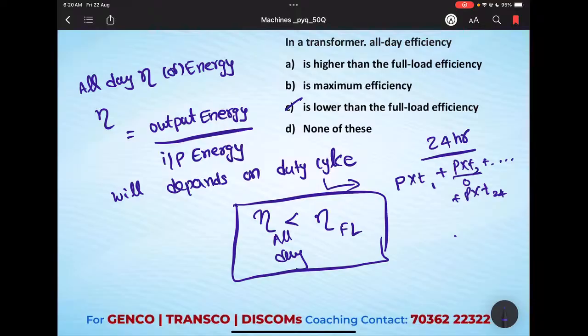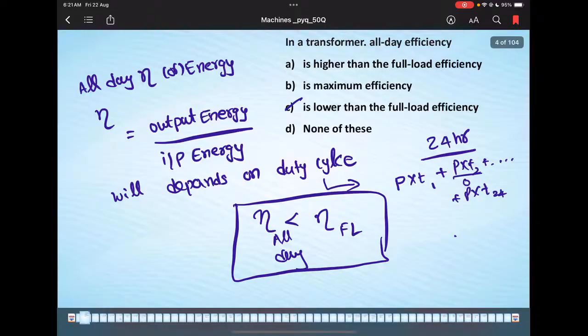Okay, is it clear? It is a conceptual question. If you know the definition of all-day efficiency, you can easily solve this question. I think it's clear. If any doubt, please comment in the chat box. Okay, we'll move on to the next question.